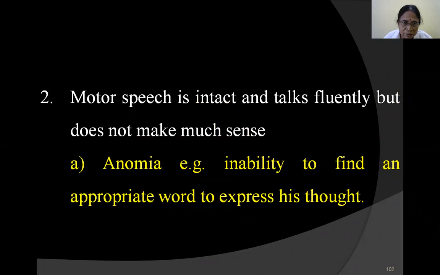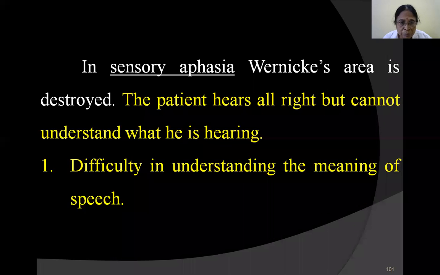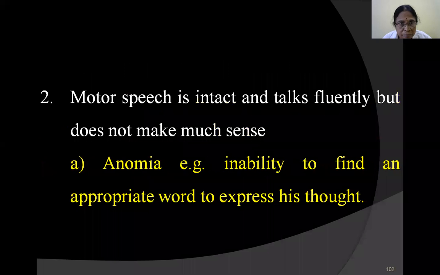Motor speech is intact. He talks fluently, but it doesn't make much sense because interpretation is not there. In sensory aphasia, there is difficulty in understanding the meaning of speech. He can talk, and talking is okay. He talks fluently, but doesn't make much sense, because he is not able to understand what the other person is telling him.